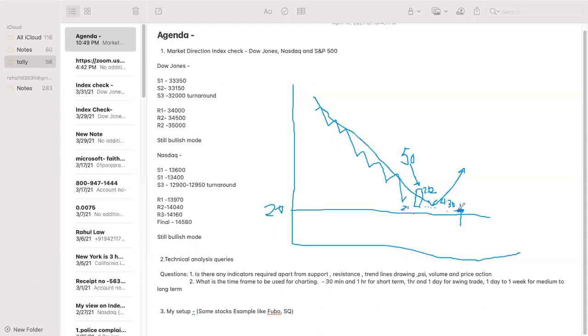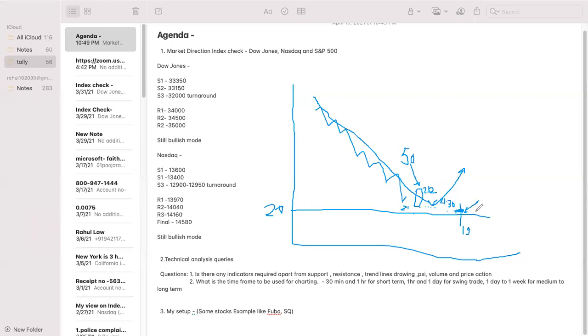That means the stock went down till $19 throughout the day, but managed to close above $20, right? If you have attended my session, you will know this is a doji or spinning top. It managed to close above $20, right?